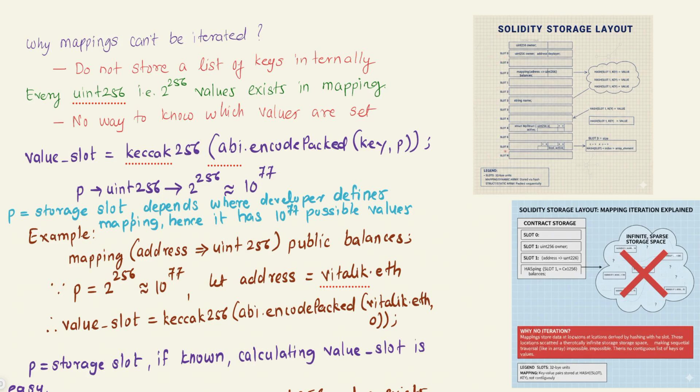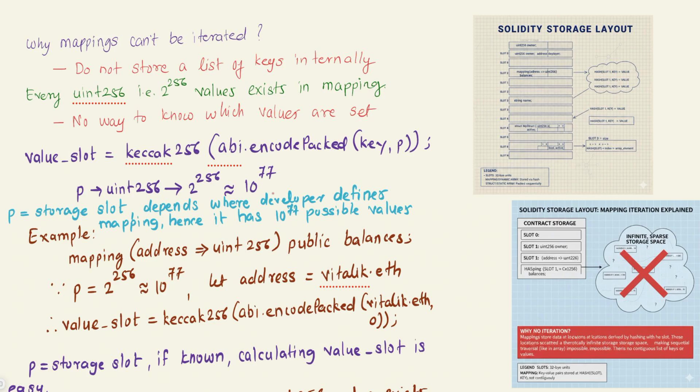What is the maximum value for slot n? The maximum value for slot n is given by 2 raised to 256, which is approximately 10 raised to 77. Thus, theoretically, we can say that a smart contract has infinite storage space.